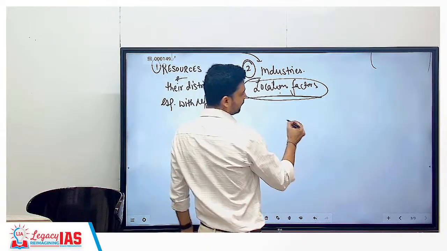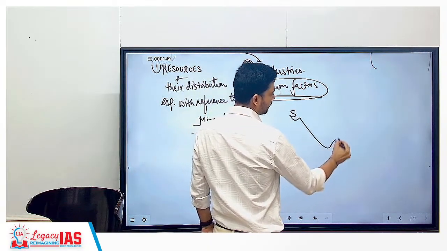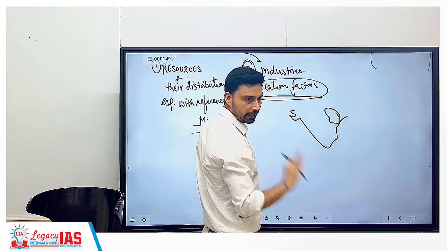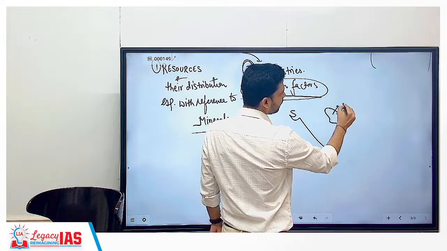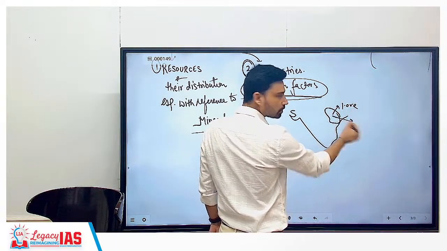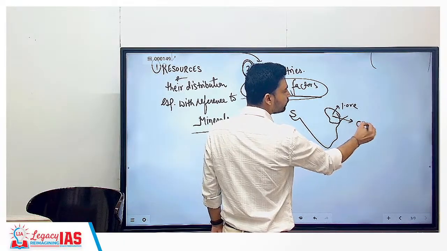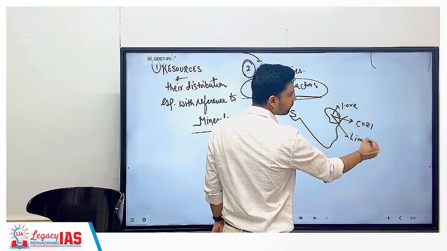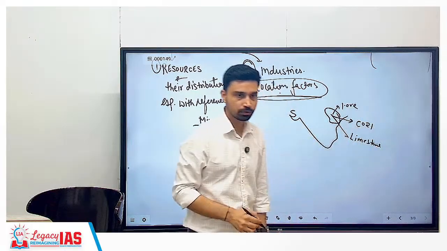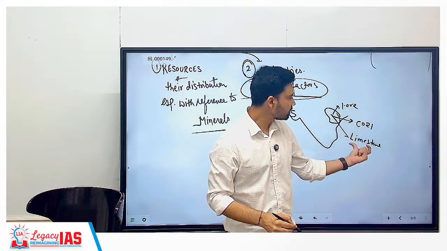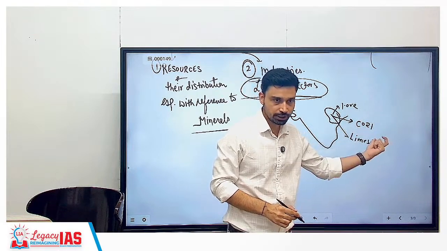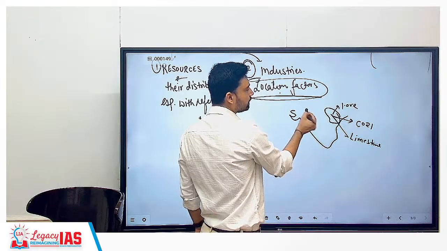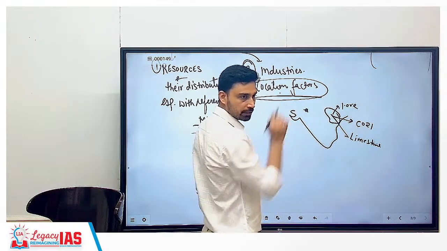So, again, if you draw India to understand it better, we know that the eastern part of India is referred to as the Chota Nagpur Plateau. We'll discuss that. For now, you can imagine. Here you find iron ore. In the same area you find coal. In the same area you find limestone. All of these are raw material for which industry? Steel industry. These are not available in Rajasthan, for example, or Madhya Pradesh.